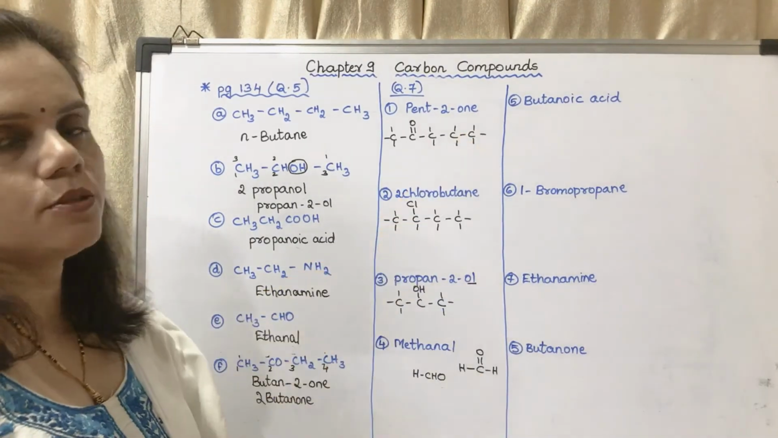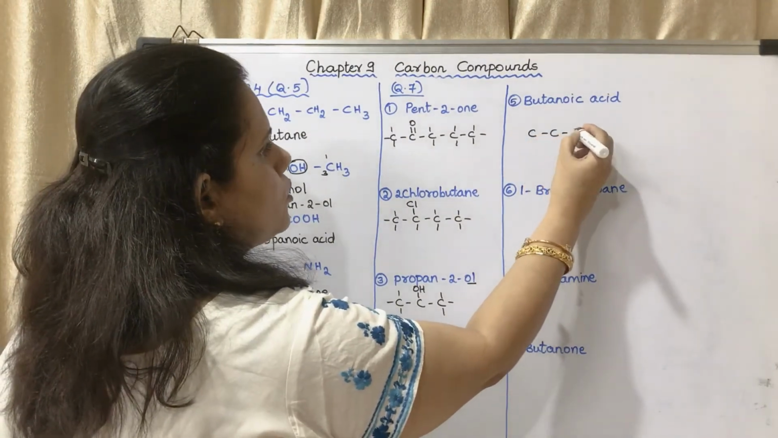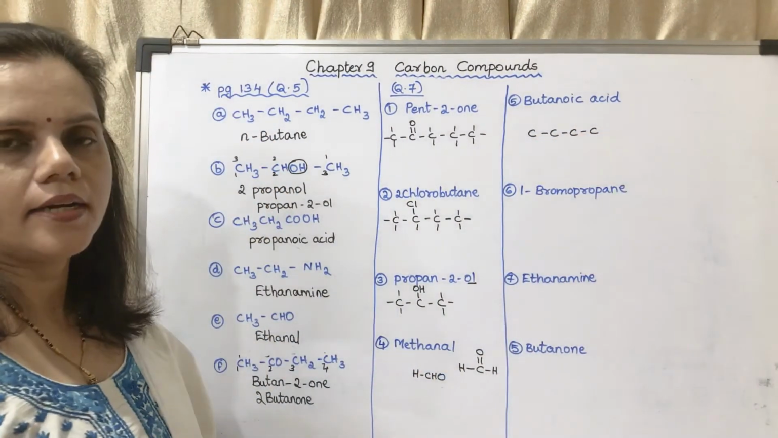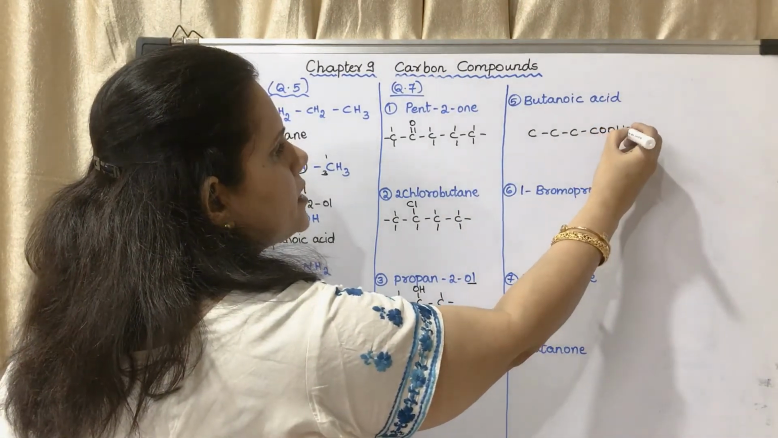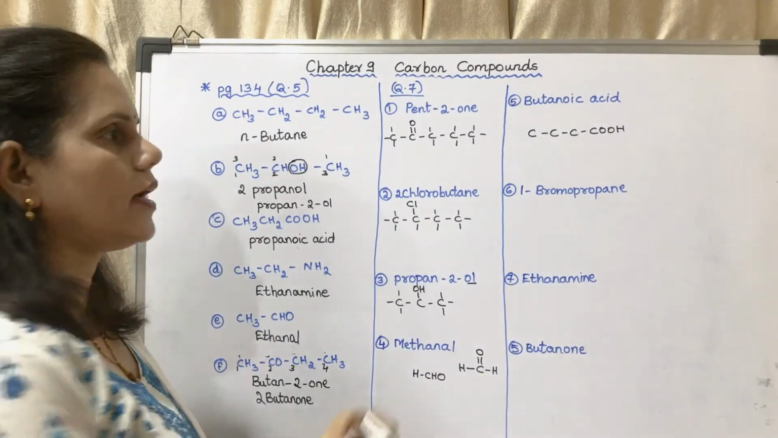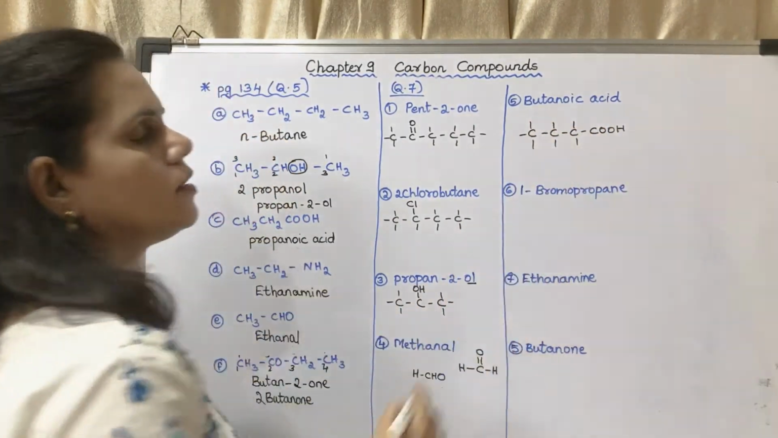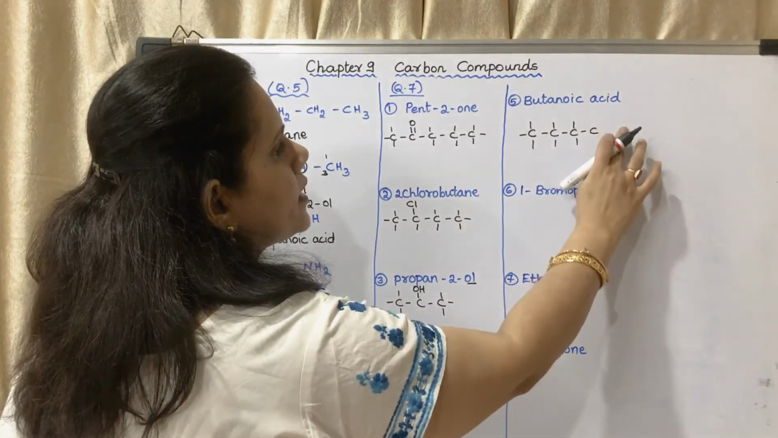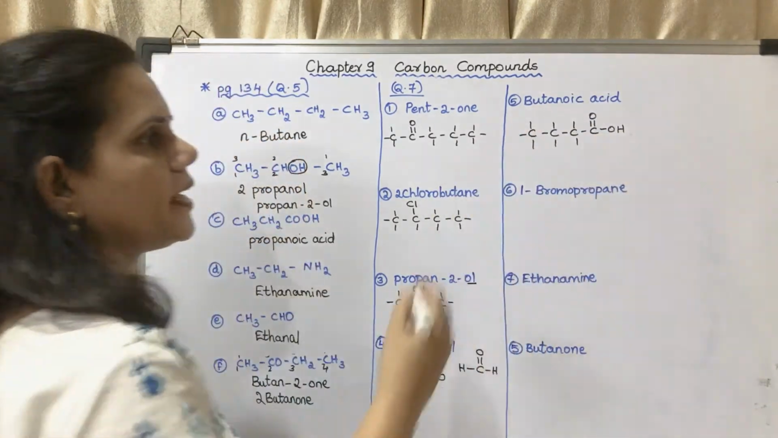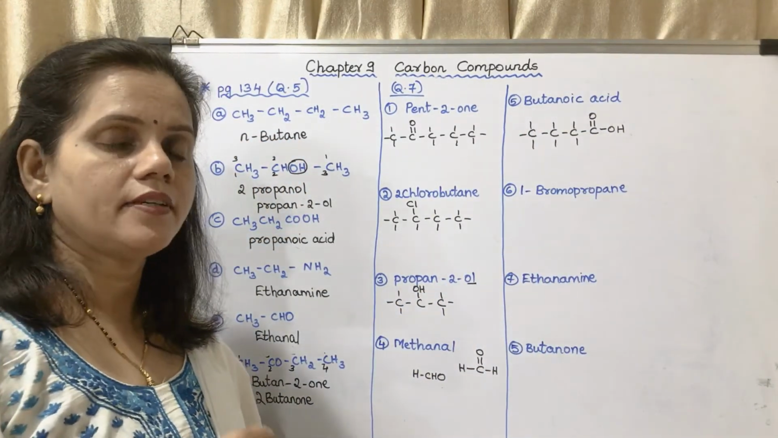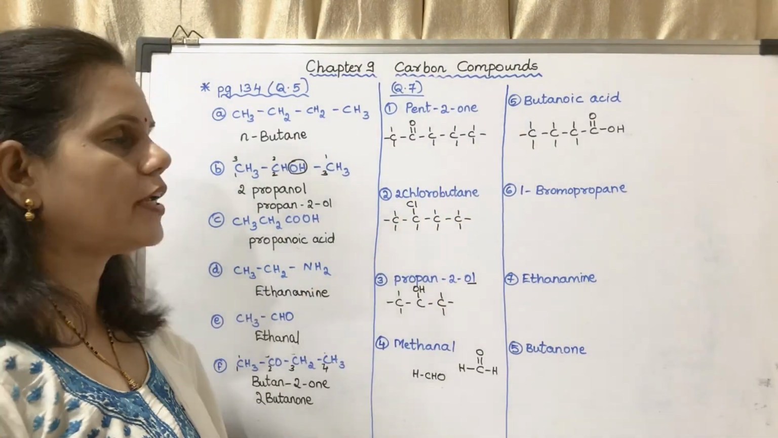Now the next is butanoic acid. Butan means there are 4 carbon atoms, and oic acid means it is COOH. So I will make this COOH. What is remaining? The remaining I will put. Now this can be written like this also, C double bond OH. I had explained the structure in the lecture in which I had explained about functional groups. This will be the structure of butanoic acid.